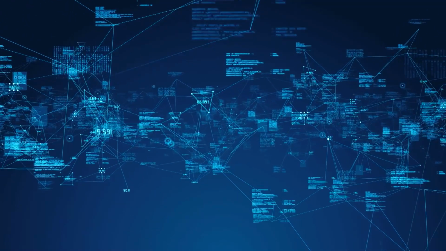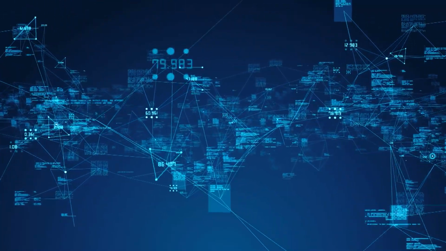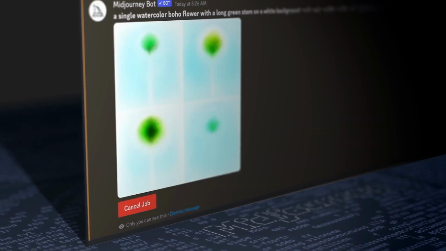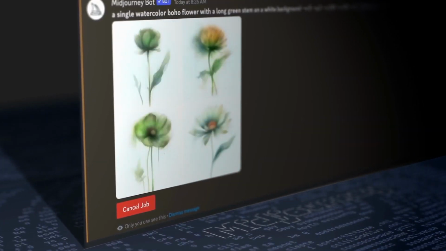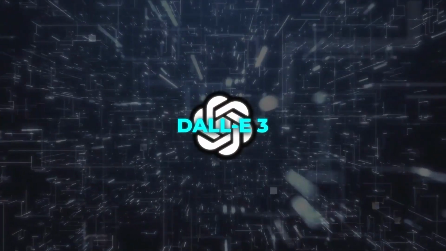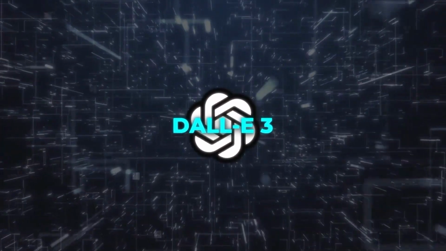And the data? It's just as impressive. DALL-E 3 has a high accuracy rate in generating images with complex lighting and textured scenarios. So whether you're creating digital art or enhancing your marketing visuals, DALL-E 3 has got you covered.